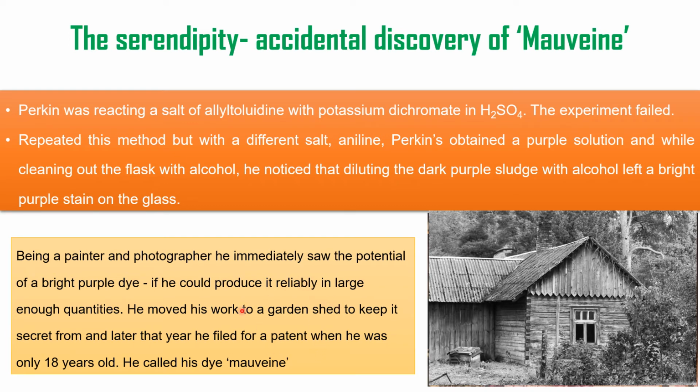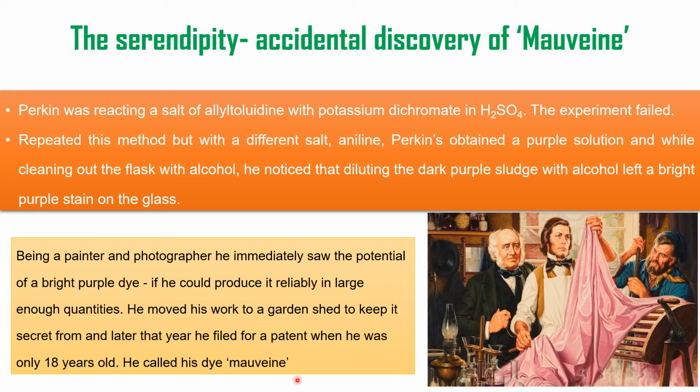He pursued this, and within 1 year he filed a patent. He was only 18 years old at that time. He named his dye Mauven. Later on, he did inform Hoffman about his discovery, and he actually wanted to be an entrepreneur, leaving science and having his own production as a factory. But Hoffman denied, and Perkin pursued his research, but